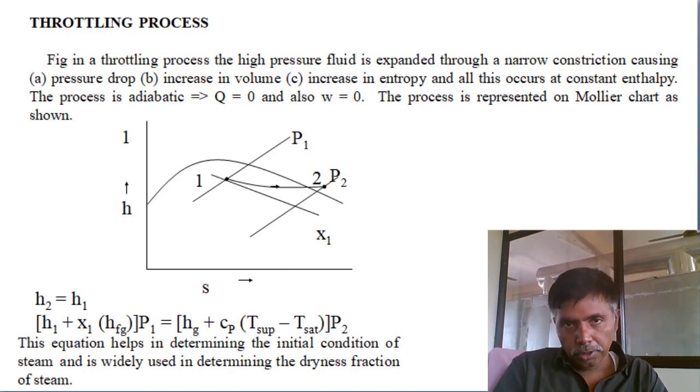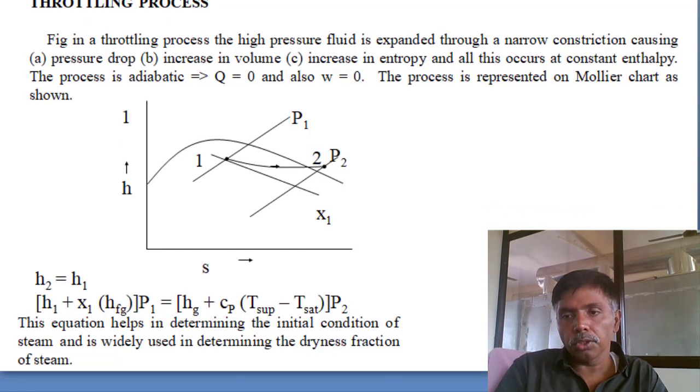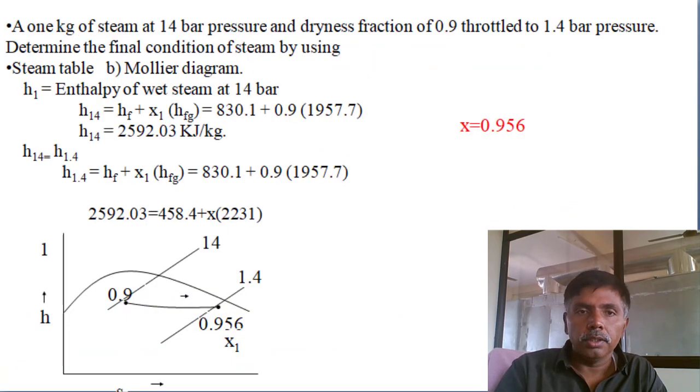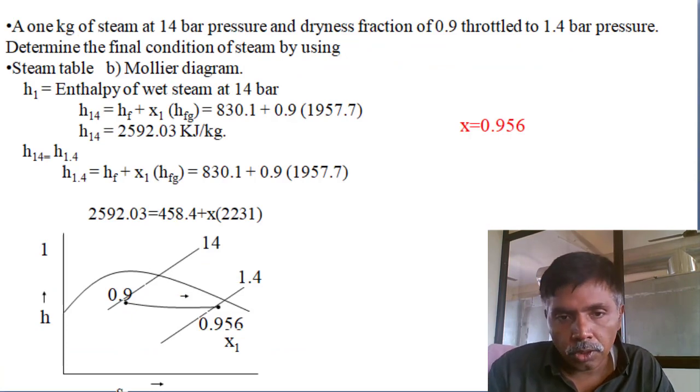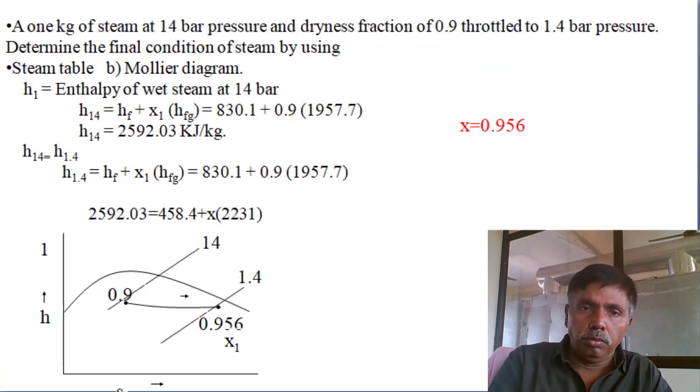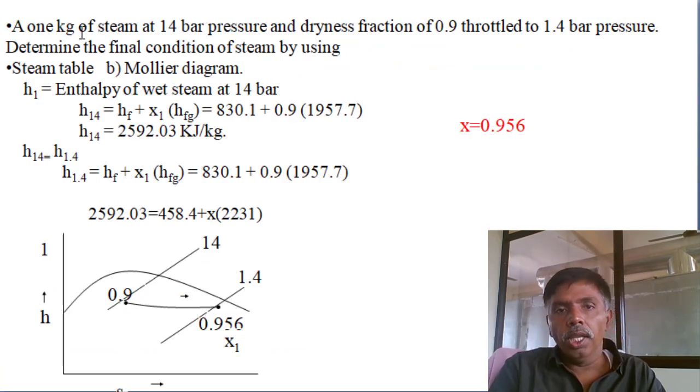I will use some examples, then you will get a clear idea about throttling. So see one problem. 1 kg of steam at 14 bar pressure and dryness fraction of 0.9 is throttled to 1.4 bar pressure.